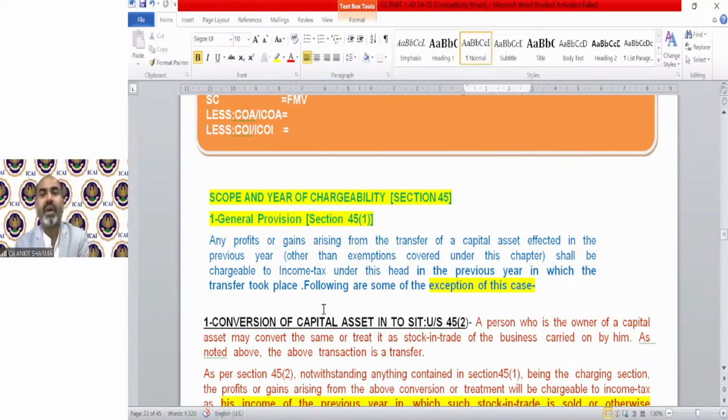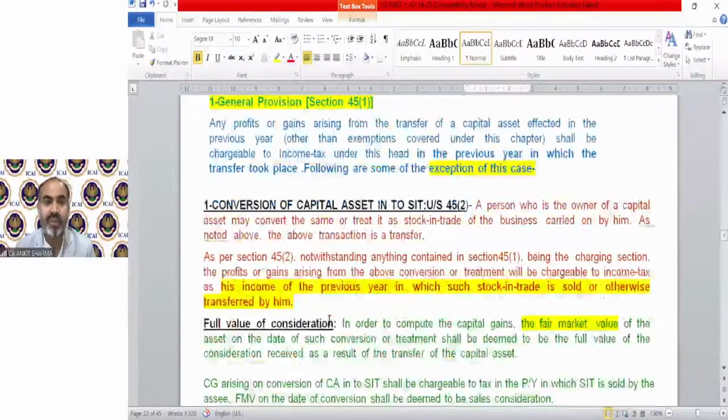Any profit or gain arising from transfer of a capital asset effected in the previous year, other than exempted ones like point number 1 till point number 15, shall be chargeable to income tax under this head in the previous year in which the transfer took place. That is what section 45 says. But the following are some exceptions to this. The first one is conversion of capital asset into stock in trade.